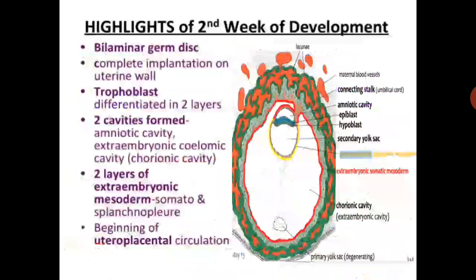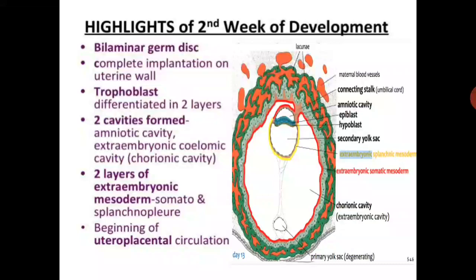At the end of the second week, the developmental events are, first, formation of the bilaminar germ disc. In this image there are two layers, the epiblast and hypoblast. Second is complete implantation in the posterior wall of the uterus.